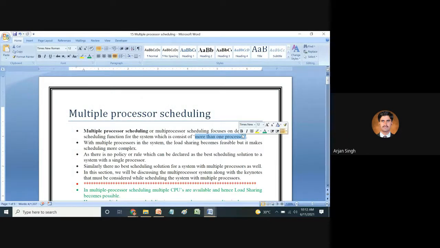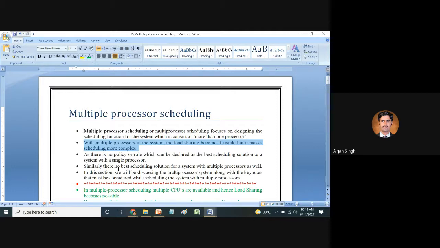With multiple processors in the system, load sharing becomes feasible, but it makes scheduling more complex. While working with multiple processors, the system can become complex, as there is no policy or rule which can be declared the best scheduling solution, even for a system with a single processor.